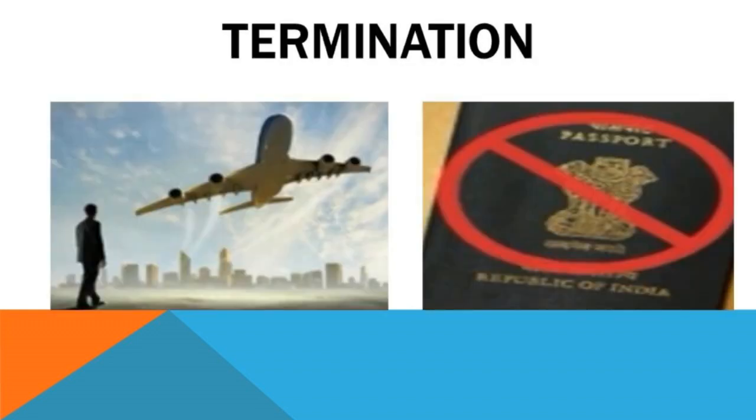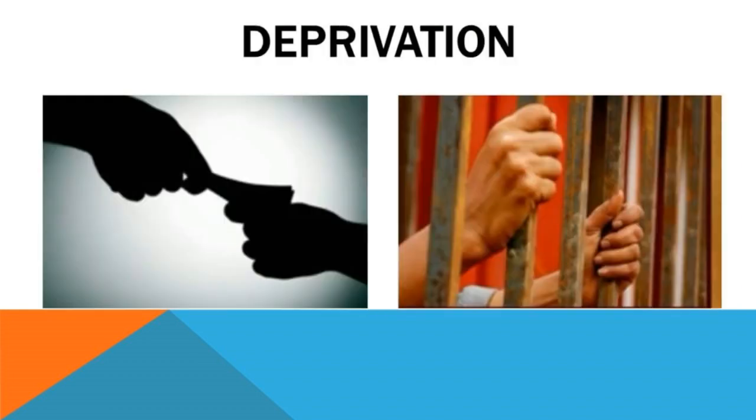Termination. When an Indian citizen voluntarily acquires the citizenship of another country, he or she automatically ceases to be an Indian citizen. Deprivation. The citizenship is deprived on the basis of an order of the Government of India in cases involving acquisition of Indian citizenship by fraud, false representation, or being disloyal to the Constitution.